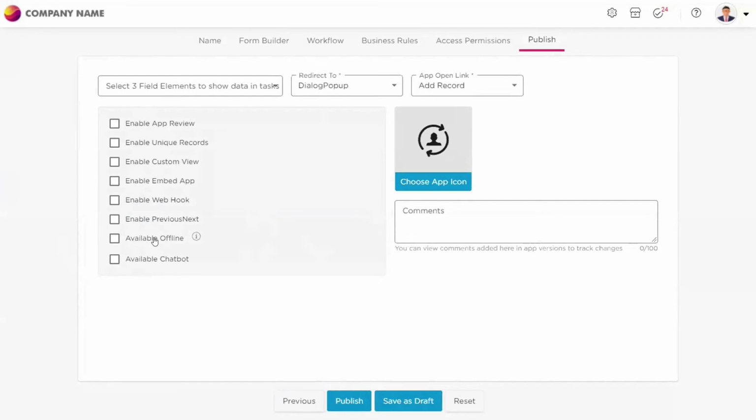Maybe you want your application to be available offline. There are a lot of things that you can do. Maybe you want to integrate using webhooks. There are a lot of other settings that you can use for this application. But as of now, for a simple application, you need not do anything with these, and you can simply publish the application by click of a button.